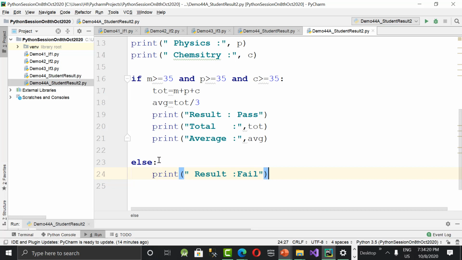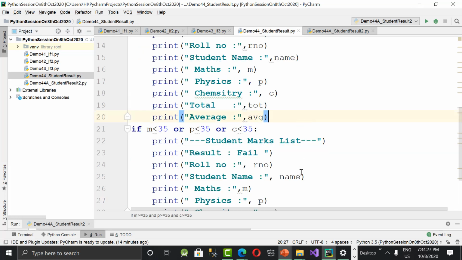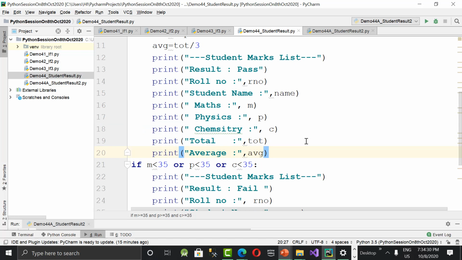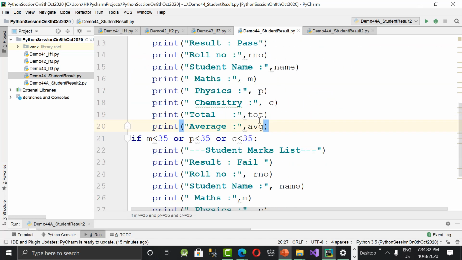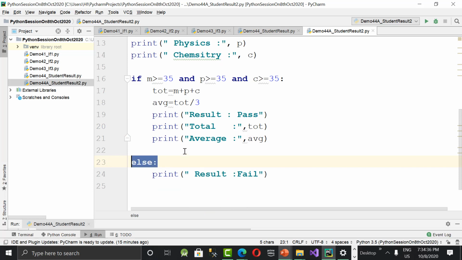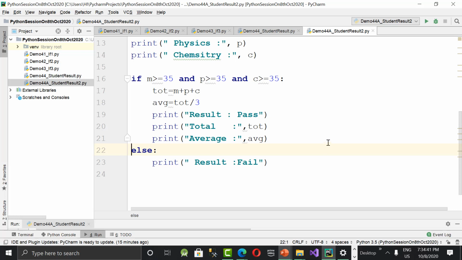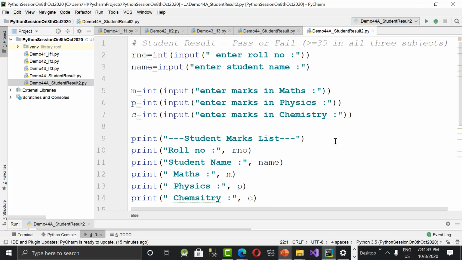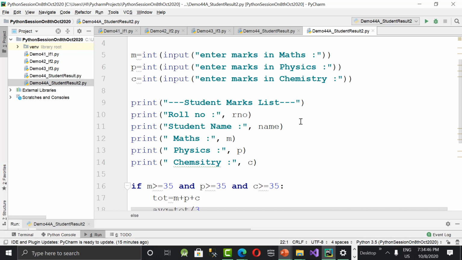So in the first example, I showed you the normal way with code redundancy, and I wrote so many lines of code, and I used and, or conditions, and in the second situation I used else instead of this. Okay, this is done. And what else you need to do is add something to the same program. You need to check whether the student passed in A grade or B grade or C grade or D grade. What is this grading system? We have some average conditions, so that you need to satisfy.